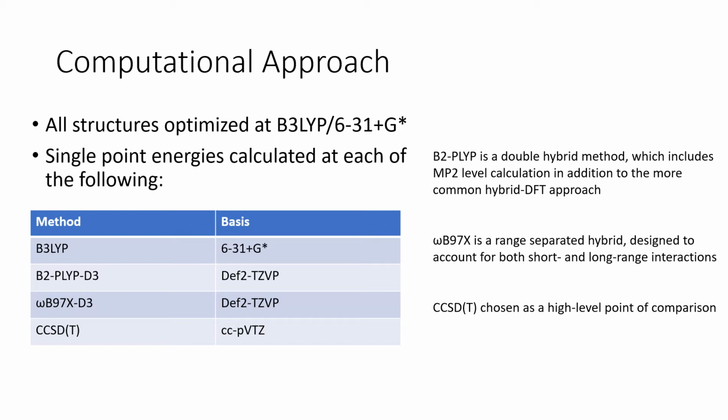The double hybrid uses a fraction of an MP2 calculation in addition to the standard hybrid DFT method. The range-separated hybrid makes use of increased exact exchange at long distances to make up for generally poor DFT performance at these distances. The coupled cluster method was employed as a particularly accurate point of comparison based on its performance against benchmark sets for similar systems. Each of these is expected to account for interactions B3LYP generally fails to, like long-range ligand-ligand interactions, and a more accurate representation of charge transfer.